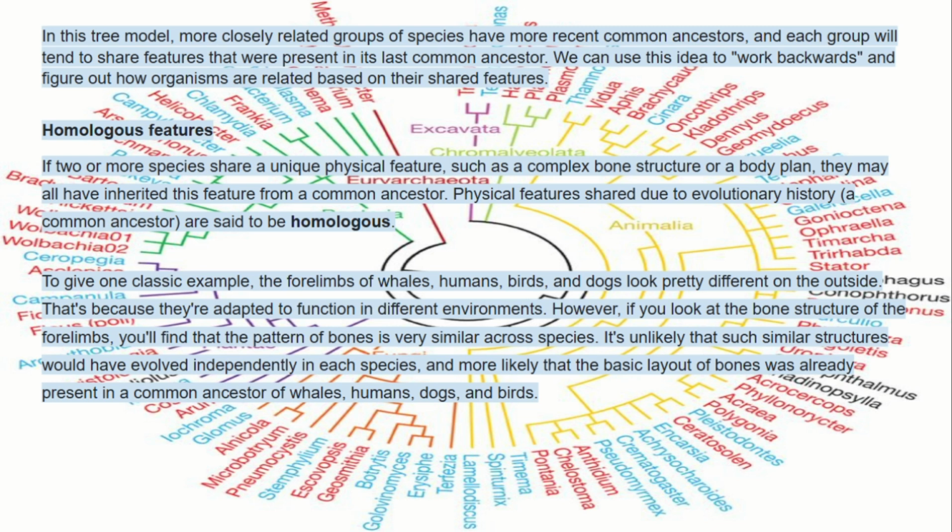To give one classic example, the forelimbs of whales, humans, birds, and dogs look pretty different on the outside. That's because they're adapted to function in different environments. However, if you look at the bone structure of the forelimbs, you'll find that the pattern of bones is very similar across species. It's unlikely that such similar structures would have evolved independently in each species, and more likely that the basic layout of bones was already present in a common ancestor of whales, humans, dogs, and birds.